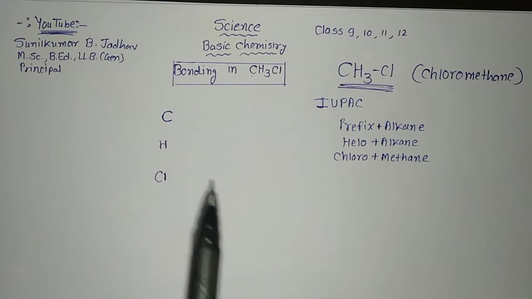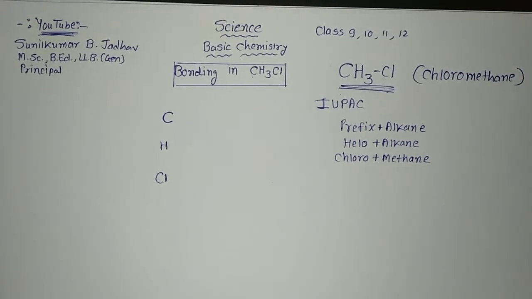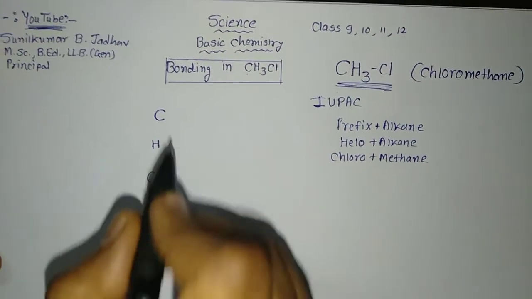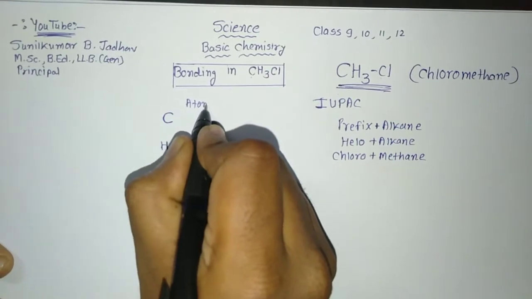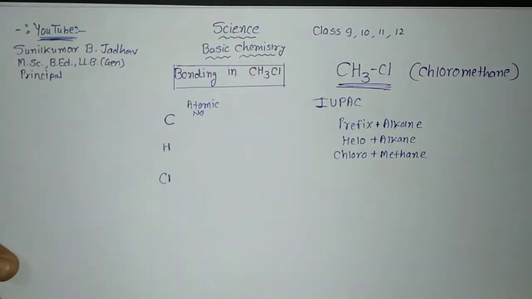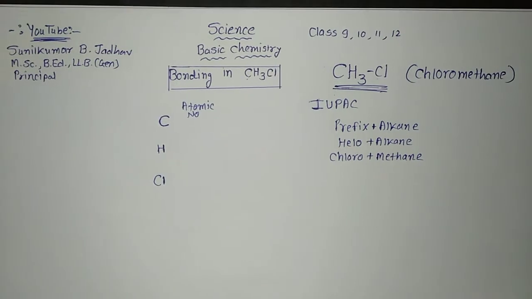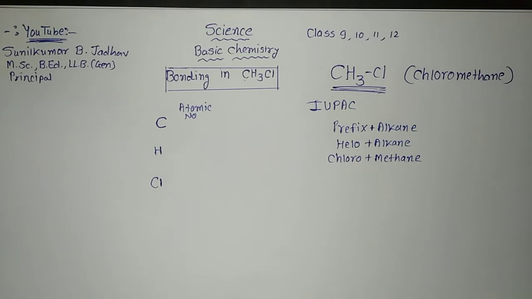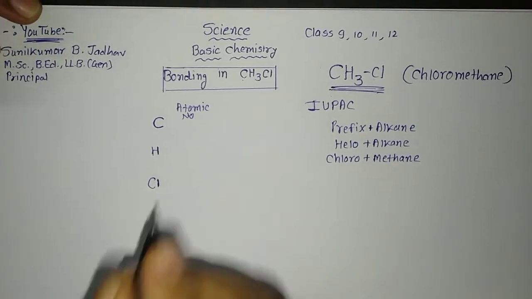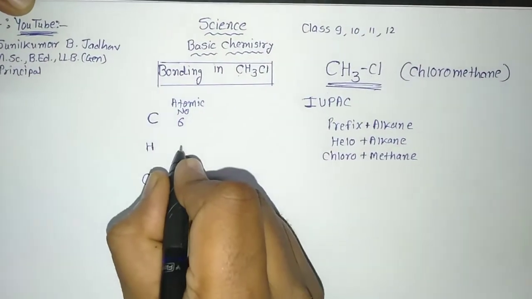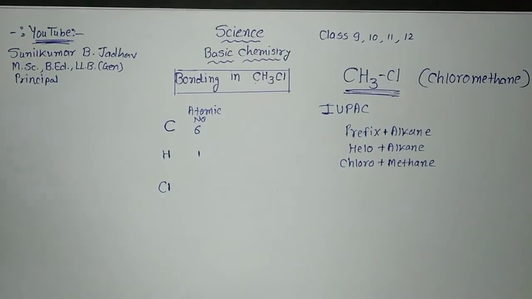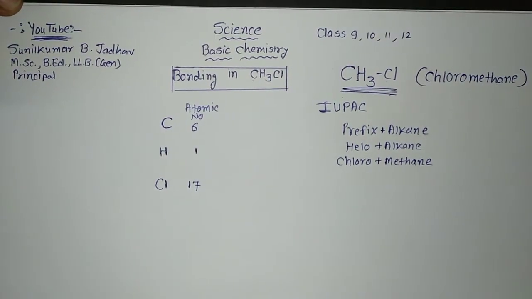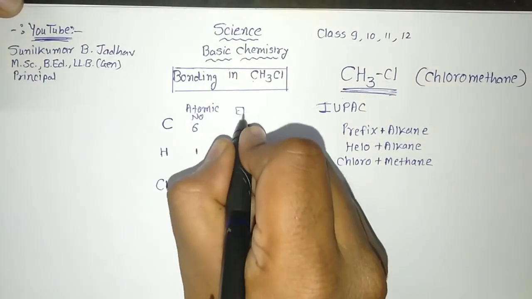While we are writing about the valency, first of all we want to write the electronic configuration. What is the atomic number of carbon? We know the atomic number of carbon. Here we will write it. In our periodic table, the carbon is at what position? Hydrogen, helium, lithium, beryllium, boron, carbon. It is at number 6. Hydrogen we know its atomic number is 1. And if we are talking about chlorine, its atomic number is 17. We can now write the electronic configuration.